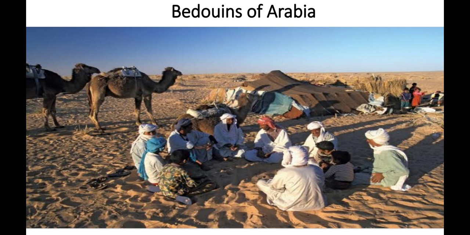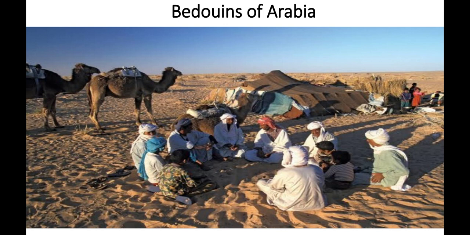Okay, and they need to travel light and only carry essential things including tents with them, and they wear thick loose clothes, mostly white colored to reflect the heat of the sun. So they are using white colored garments because white color reflects the heat from the sun.